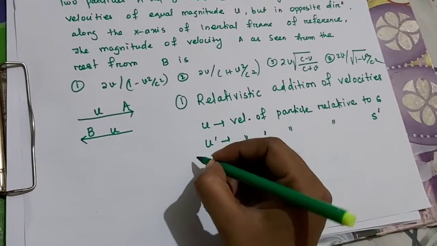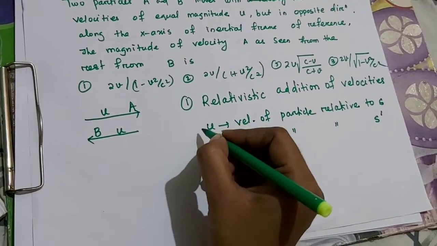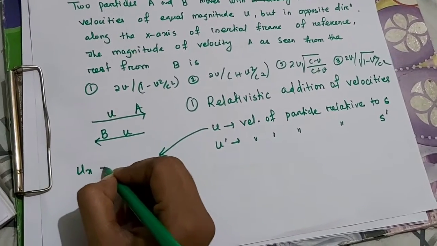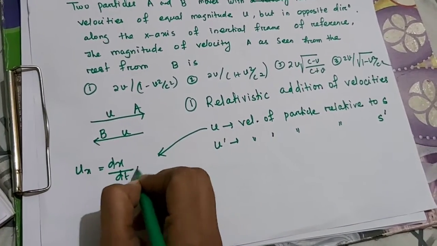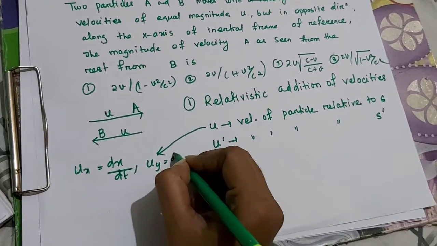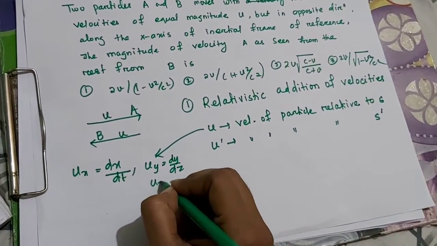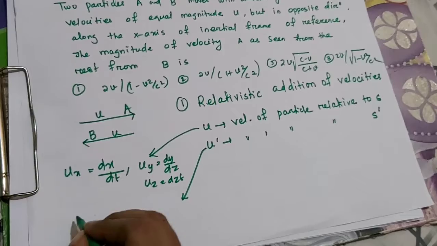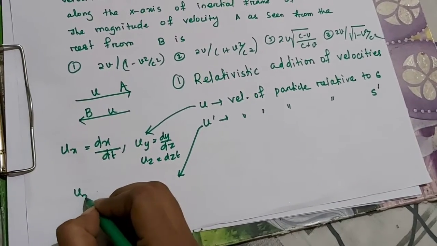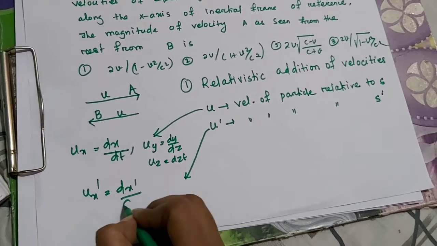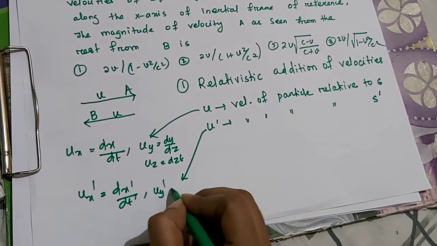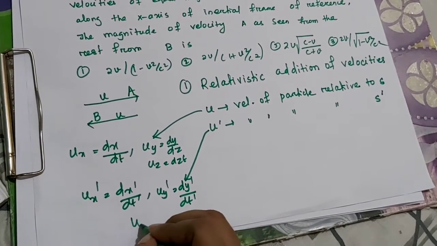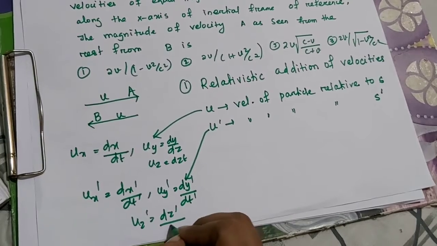We know that the rectangular components of u are ux, which is dx by dt, uy equal to dy by dt, and uz equal to dz by dt. Similarly, the rectangular components of u prime are ux prime, which is dx prime by dt prime, uy prime, that is dy prime by dt prime, and uz prime, that is dz prime by dt prime.